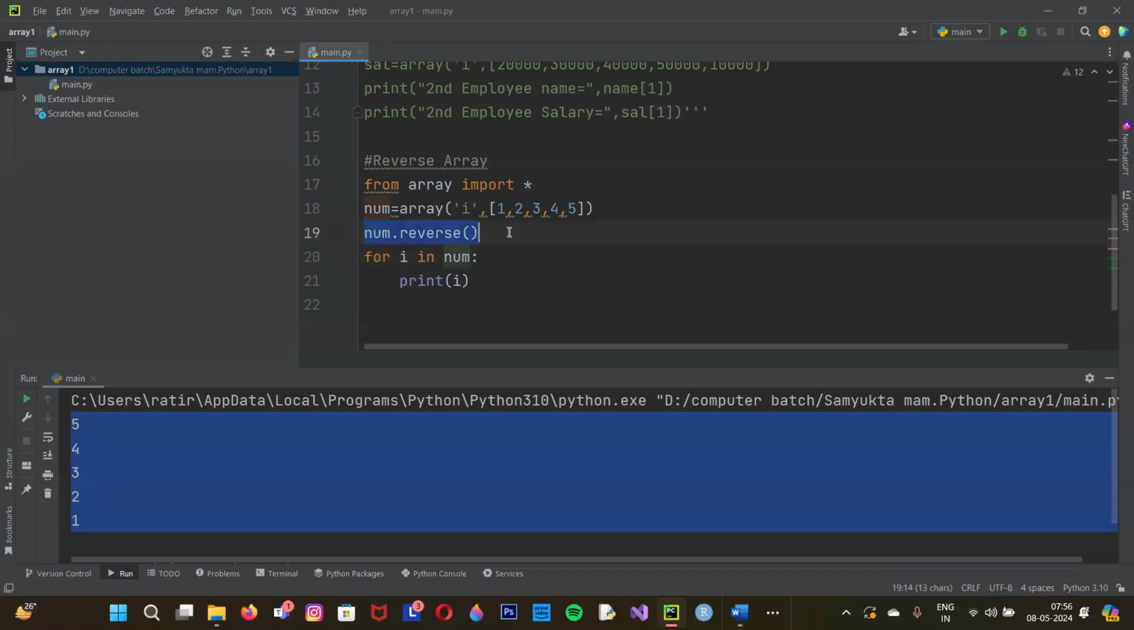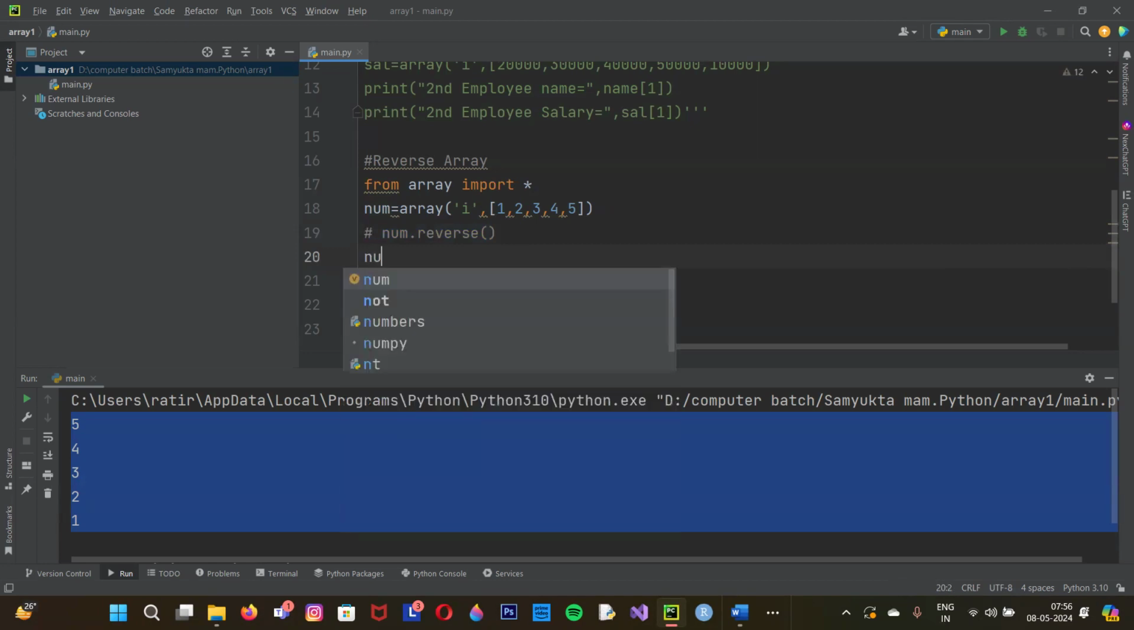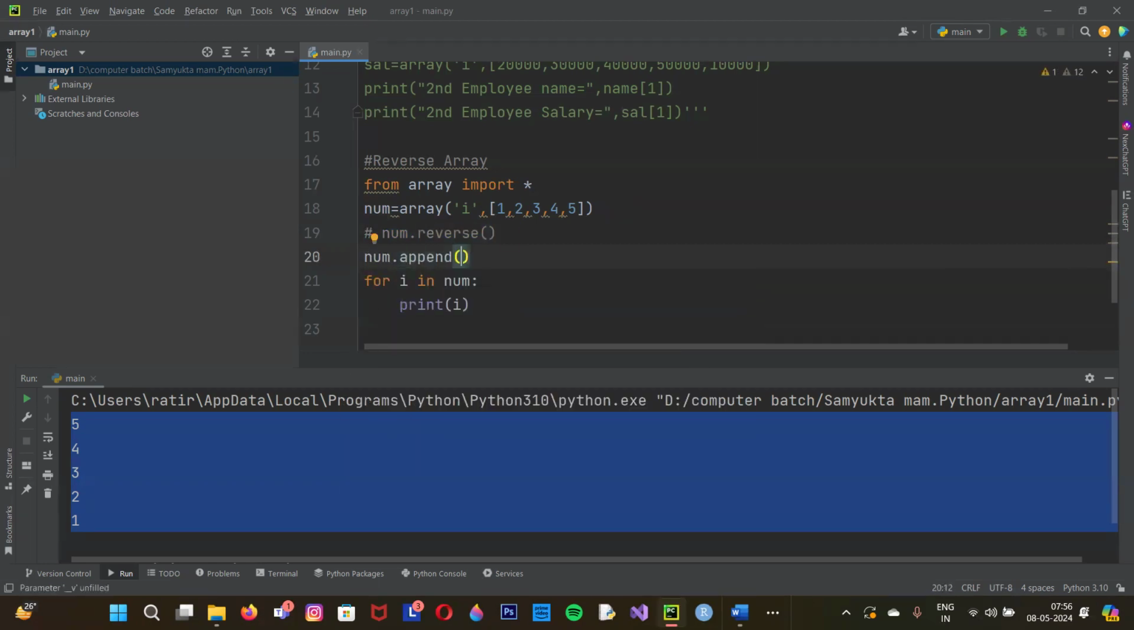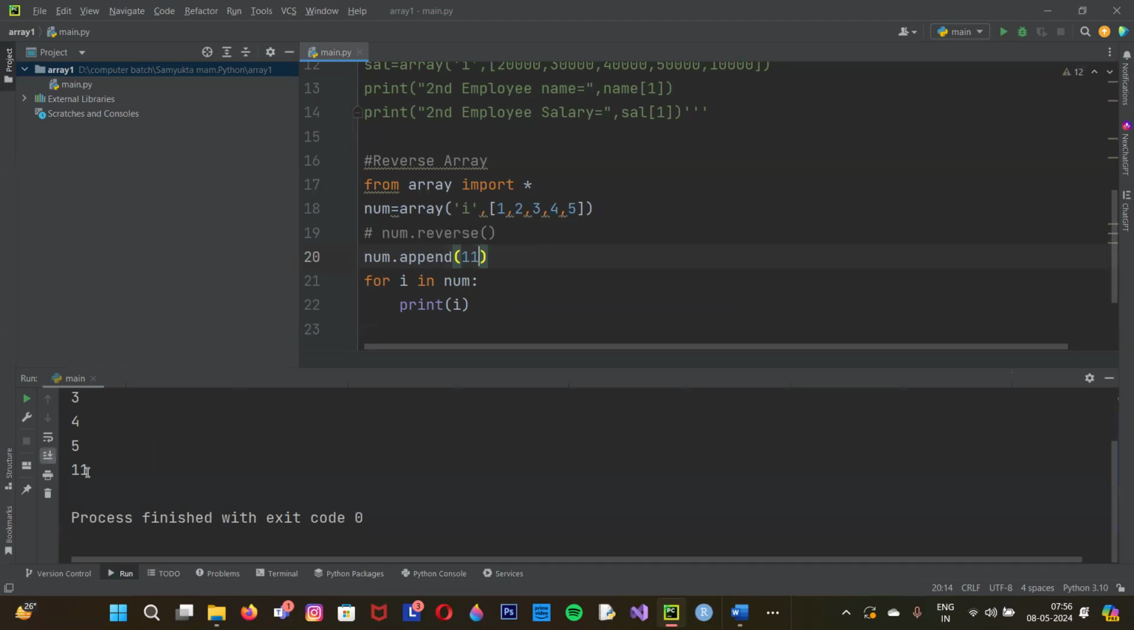Here I'm going to use append also. So I'm going to hide it, and I just want to use append. I will type num dot append. Suppose I just want to add number 11. The rest will be the same; I have changed the function only. Now you can see it is here. So this is the question regarding the reverse and append array. This is the part of the reverse.